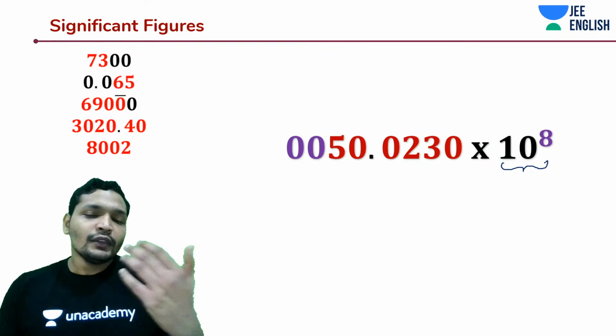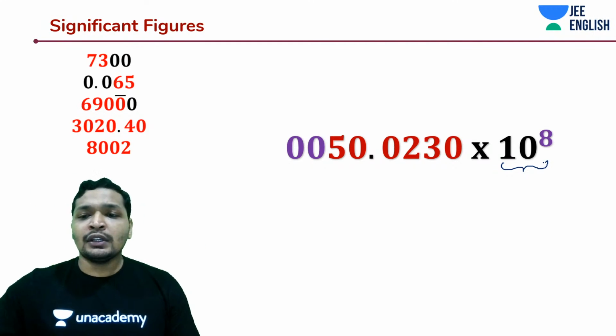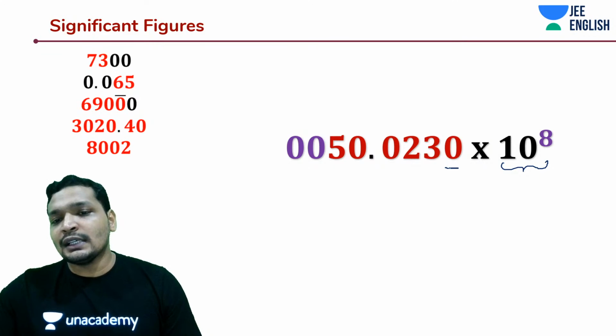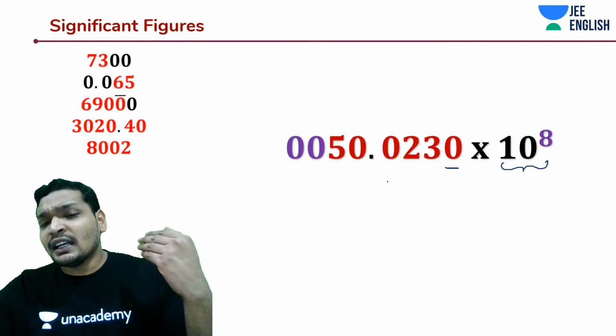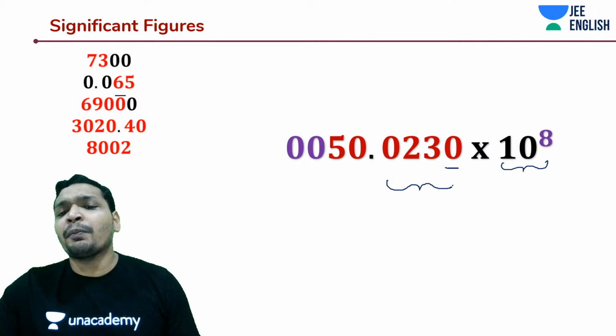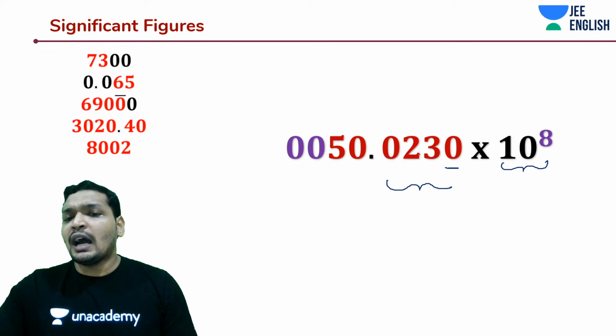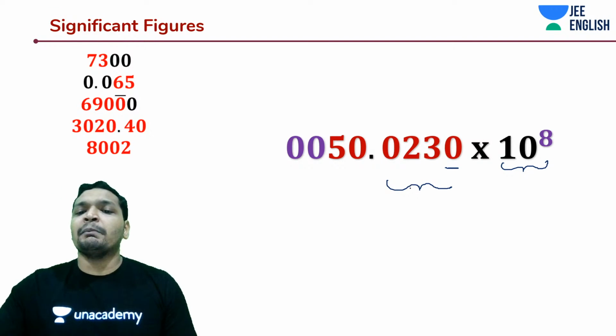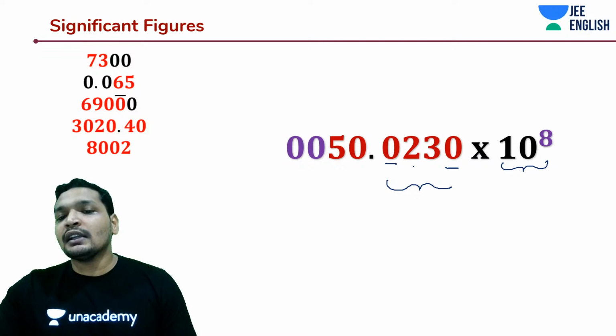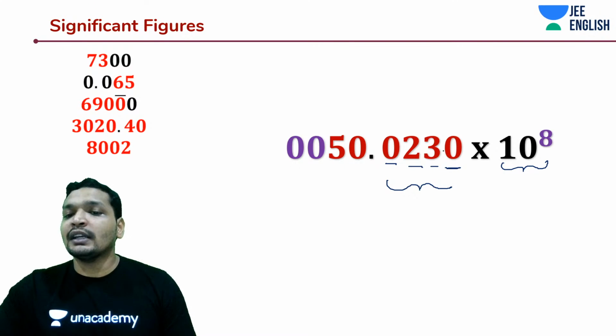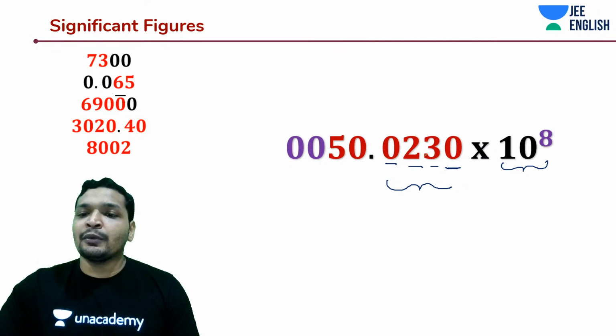Okay. So in this case, if you have noticed, this zero is significant. That means I can say confidently that I have measured until 0.0230. Until these 4 decimal places I have measured things. So that way, this measurement is accurate, and this significant zero is telling me about the accuracy.